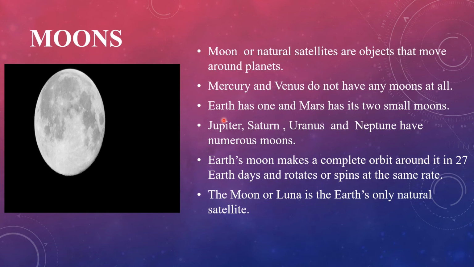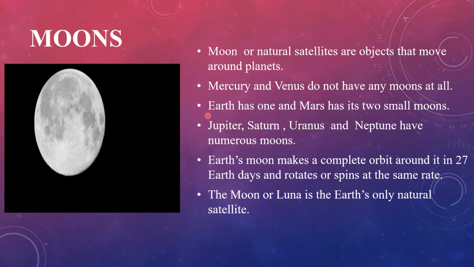Mercury and Venus do not have any moons at all. Earth has one and Mars has 2 small moons.